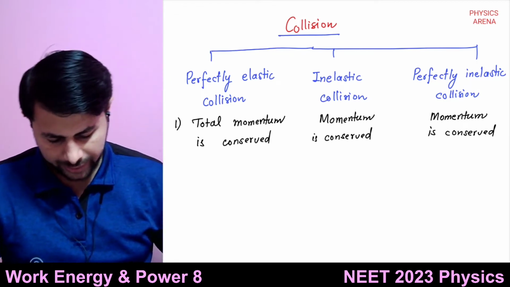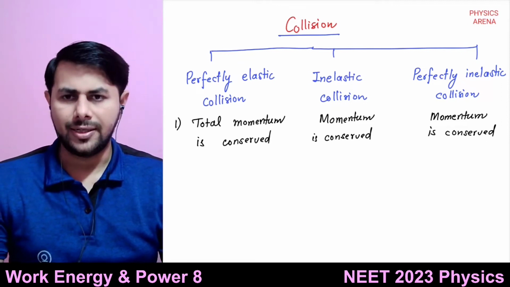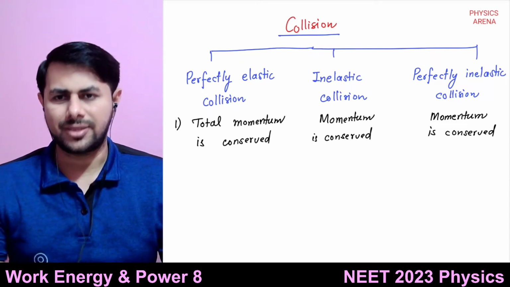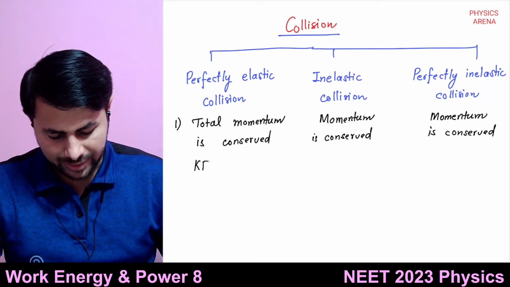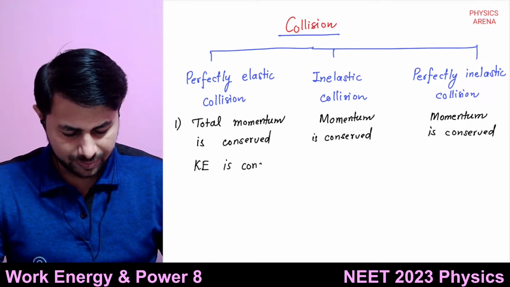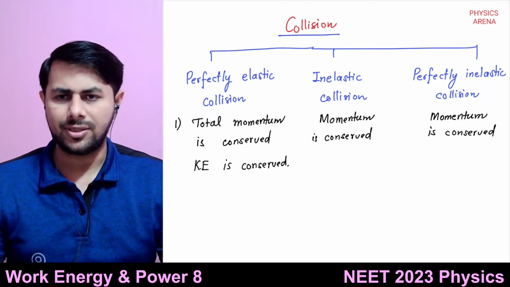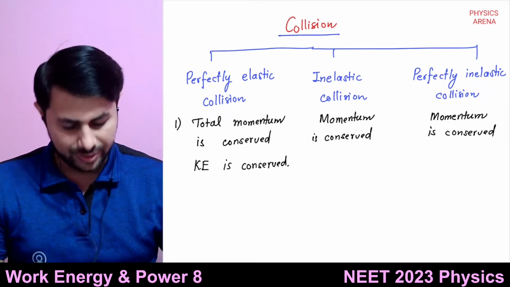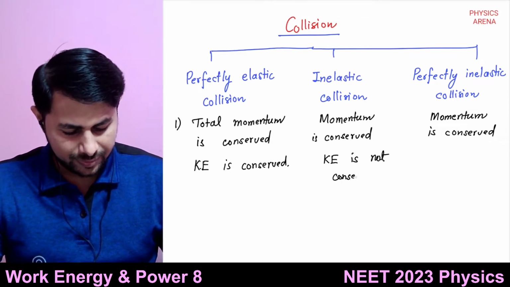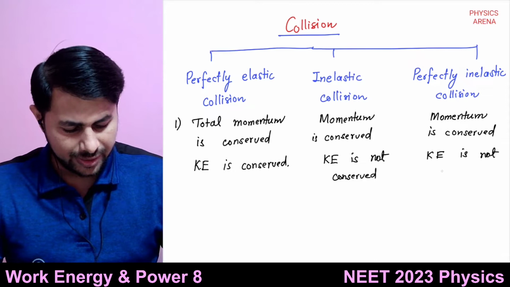Then second is the kinetic energy. In case of perfectly elastic collision, the kinetic energy also gets conserved. Total kinetic energy of two bodies is also conserved. But in case of inelastic collision, the kinetic energy does not get conserved. So KE is not conserved.